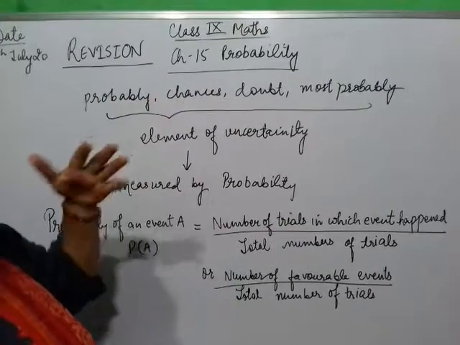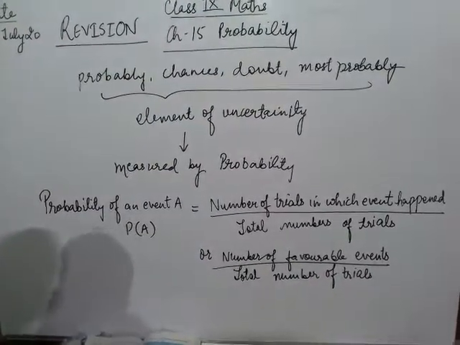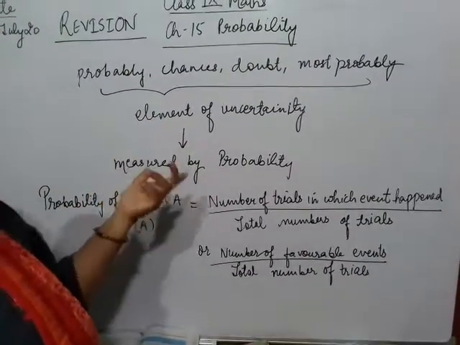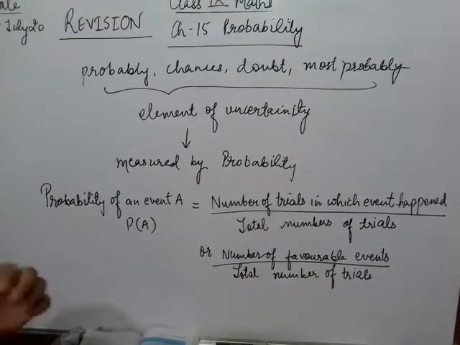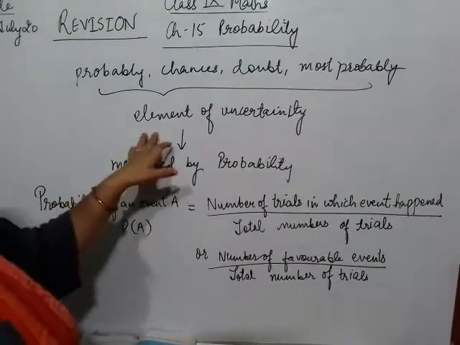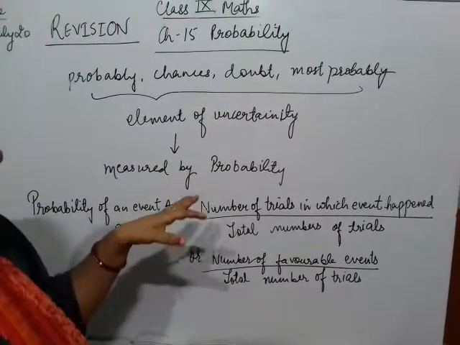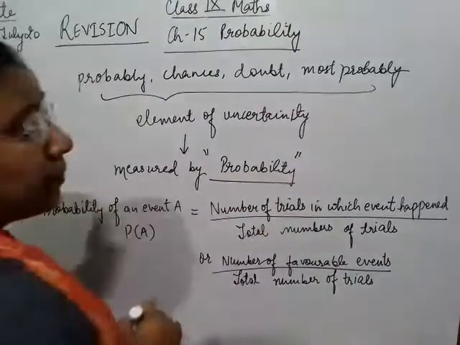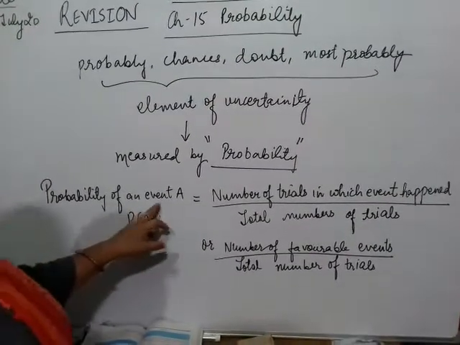probably, there are chances of doing this, or it can happen, doubt is there in any happening, then most probably. These all words give some element of uncertainty. Uncertainty means which is not fixed, or we do not know whether that event will happen or not. When there is this kind of uncertainty, to measure it we use the technique of mathematics which is called probability.